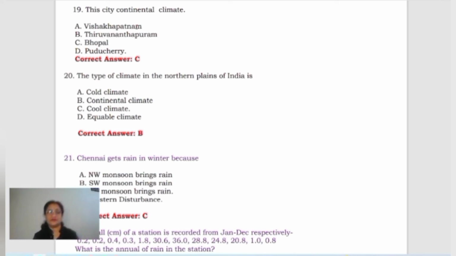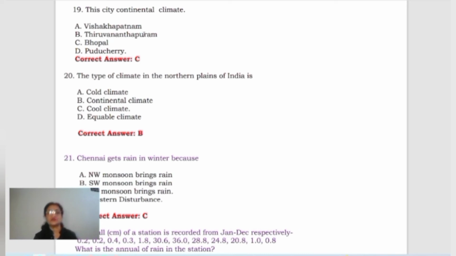If the equable climate is there, range of temperature should be very low. And when it is the equable climate, the place is lying on the coast. So here what is asked? The city, out of all these, which city has got the continental climate? That means the city which is away from the coast. So Visakhapatnam, it's on the coast.